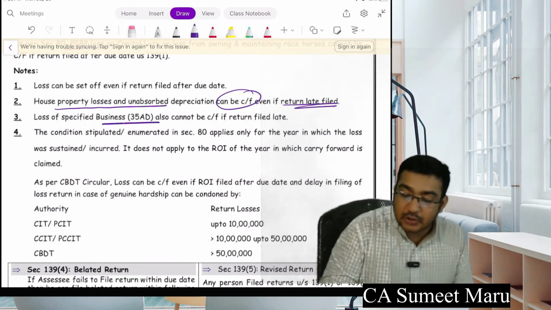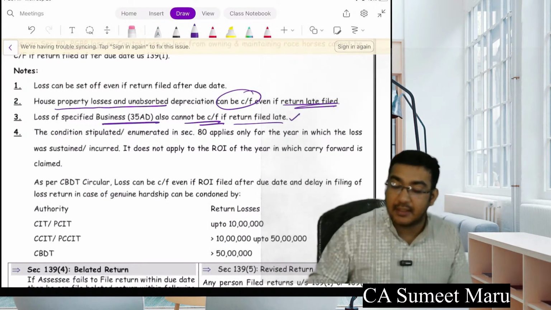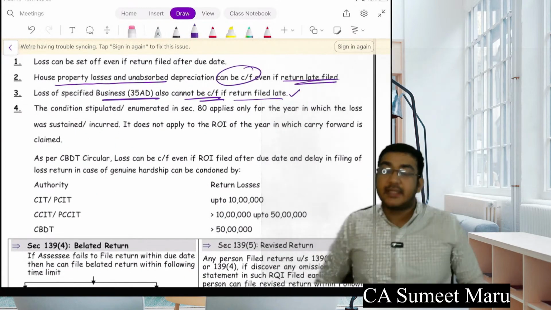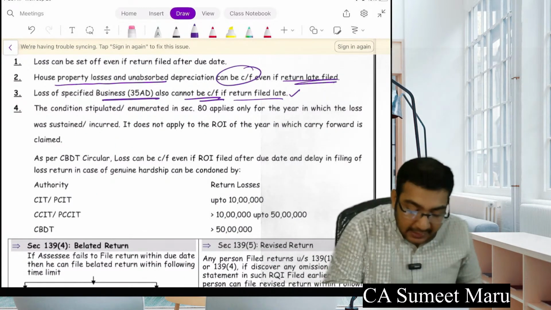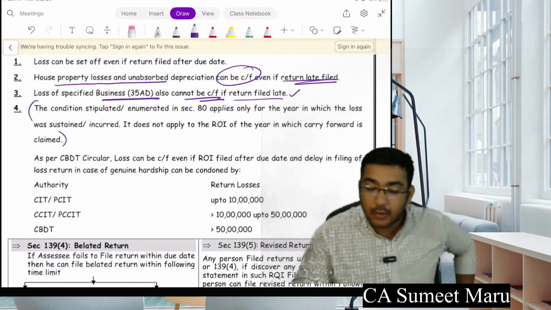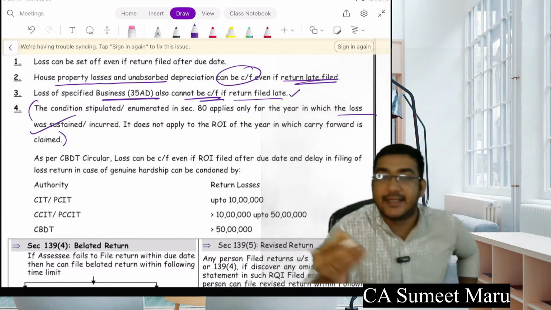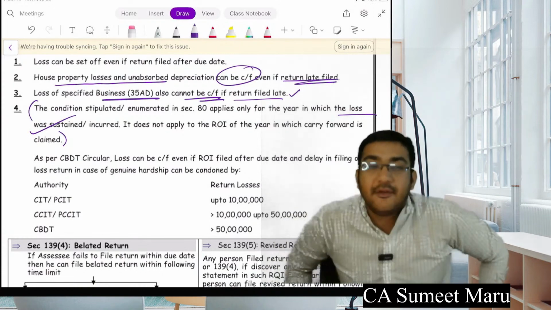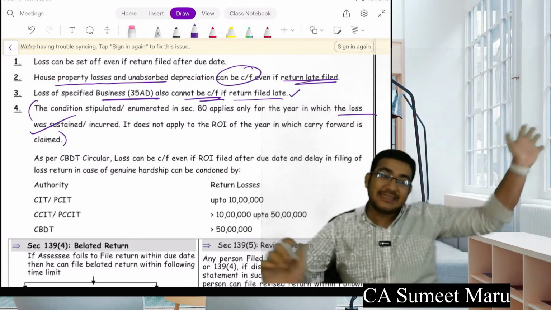Loss of speculative business also cannot be carried forward if the return is filed late. The condition stipulated in section 80 applies only for the year in which the loss has been sustained. Yes, sustained was the word. It does not apply to any earlier years' carry forward losses.